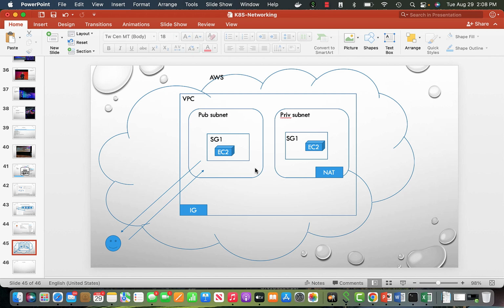Let's say there is another EC2 instance that I'm going to create, which can have its own security group, but it can share one, because a security group just defines the inbound and outbound rules. So I can have SG1 or SG2, it doesn't matter, but it is inside a private subnet. The private subnet, for access, has to have a NAT gateway, and this is inside a VPC.